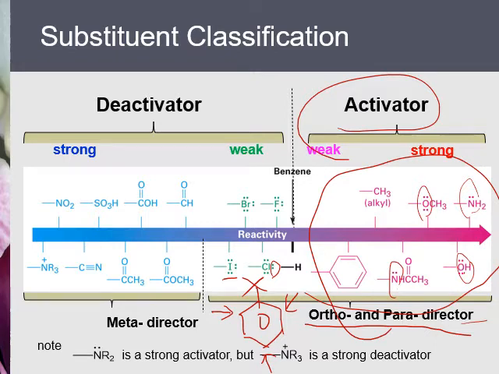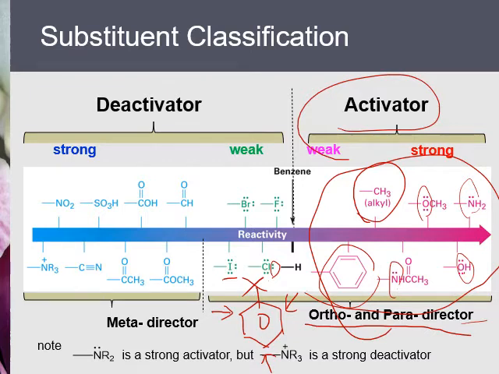Note that the benzene ring itself is also an activator and ortho-para director. So if a benzene adds to another benzene, that makes it an ortho-para position reaction. Another one to remember is alkyl groups. Alkyl groups are also ortho-para director activators, because they donate electrons to the benzene ring, so they make the reaction go faster.